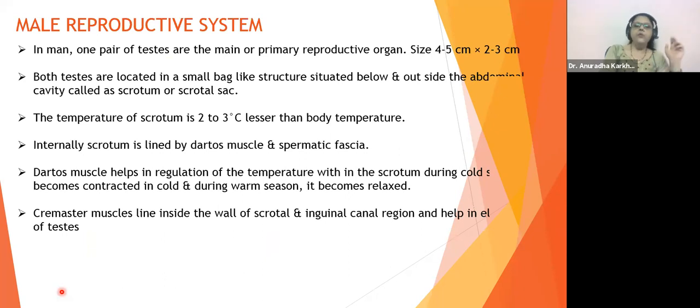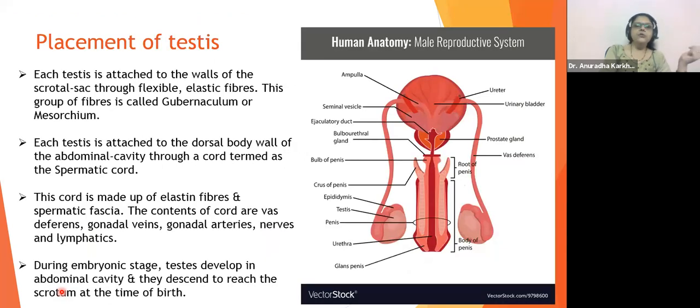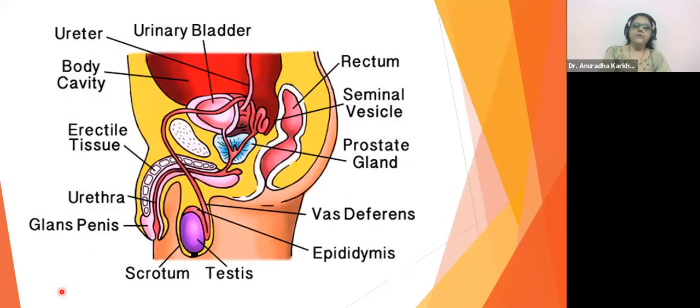Correct? We saw the inguinal canal, how the testes descend via the inguinal canal into the scrotal sac. Right? We have seen its placement, how it is placed. With the diagrams, we understood how the entire placement is.